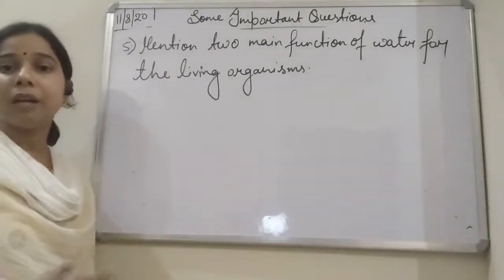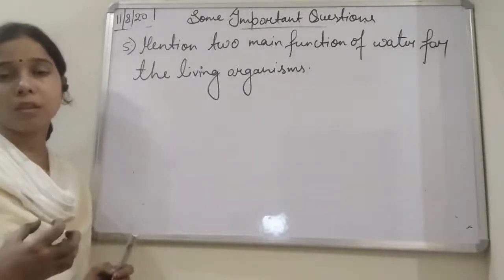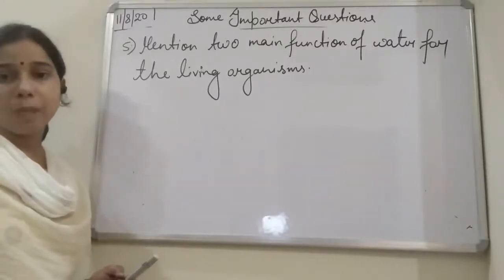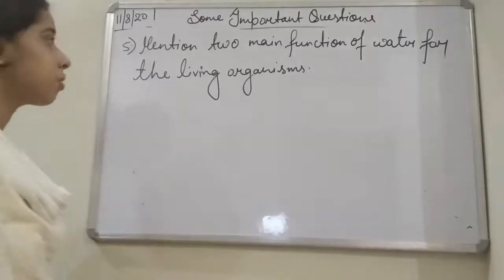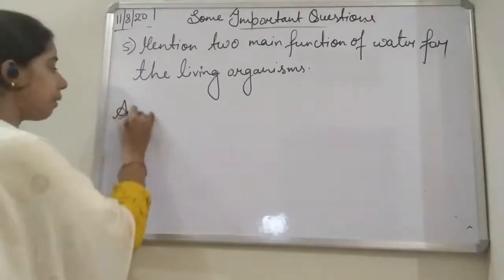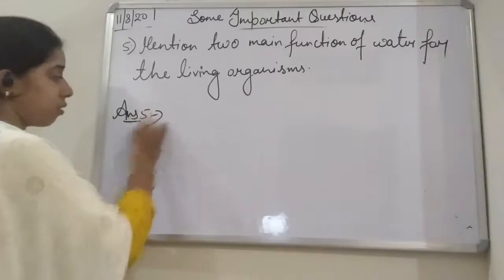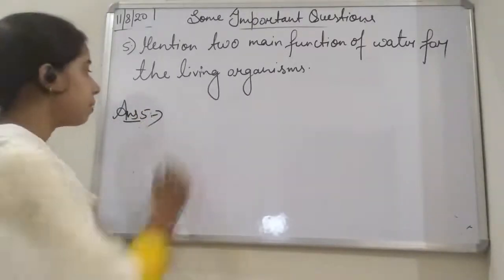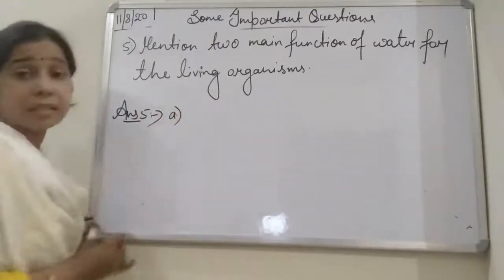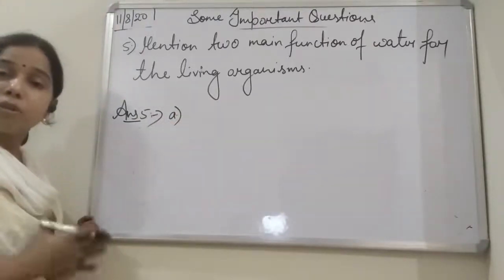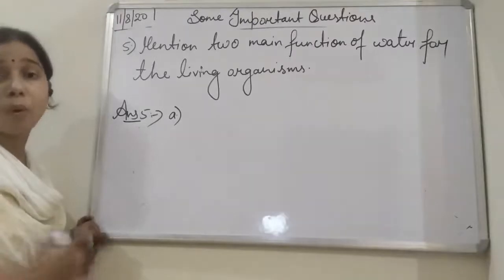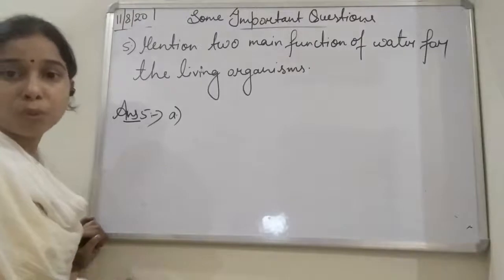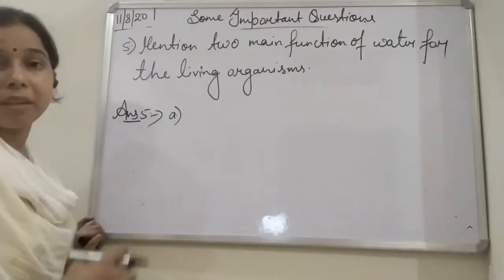Although we know that we do all our daily life activities with the help of water, for the two main functions you can write anything related to living organisms. So see the first one: if we consider plants, students, you know that plants need water very much. Why is this so? To carry out the process of photosynthesis, water plays a very important role.